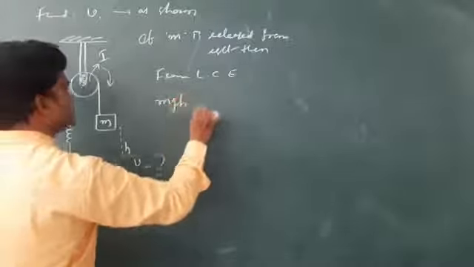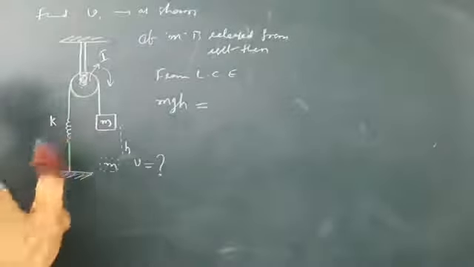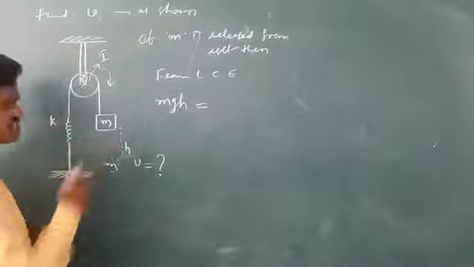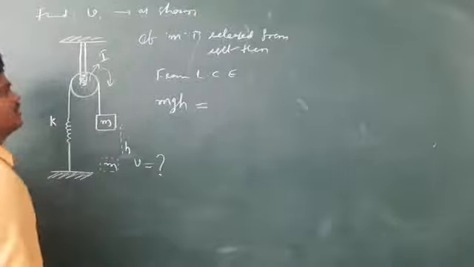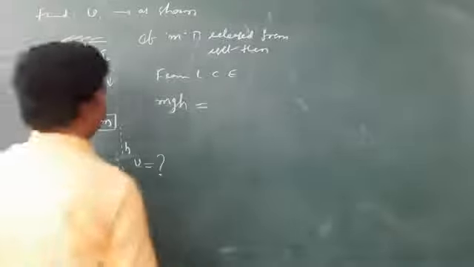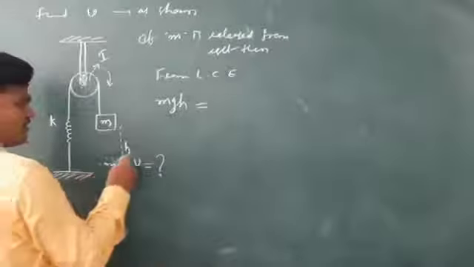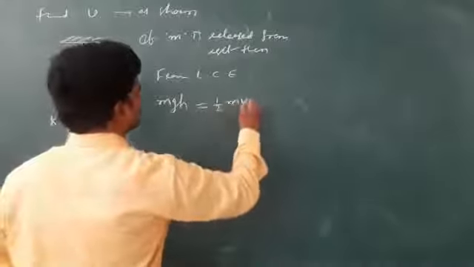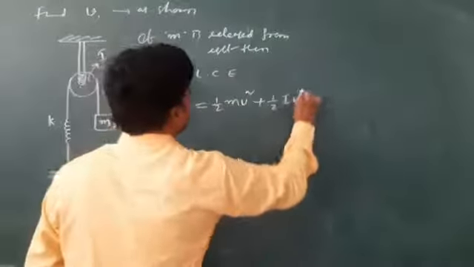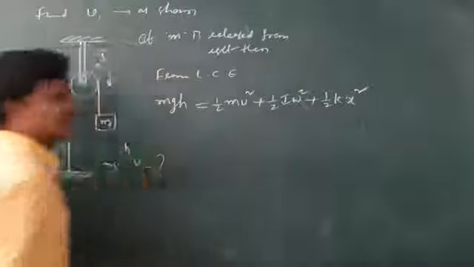Let me write mgh. Only this is the loss; the remaining are all gains. The spring will gain some energy. Spring force means kx, here kh, and the energy stored in the spring is half k x square. So mgh equals half m v square for the block, plus half I omega square, plus the spring energy, half k x square.